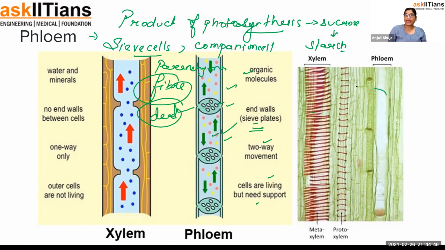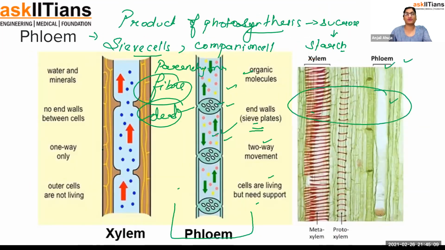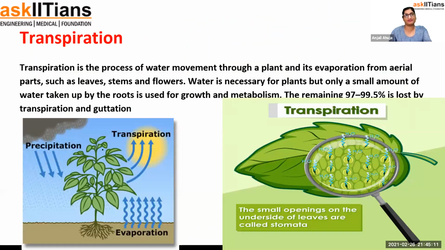So they have added a cross section of the stem, and they have told that, see, this is a phloem. If they look at it under the microscope, this will be the diagram that they will be getting. So this is about the xylem and phloem, and this is how transportation happens in the plant. This is a simple diagram to understand it. I suppose that's clear. Now we have to talk about the next thing, which is transpiration.